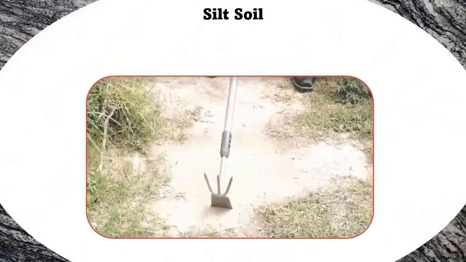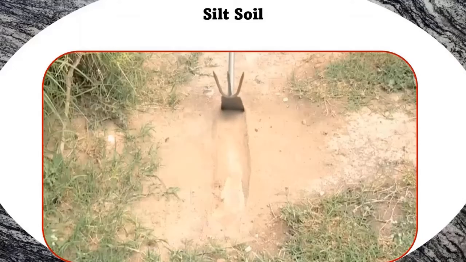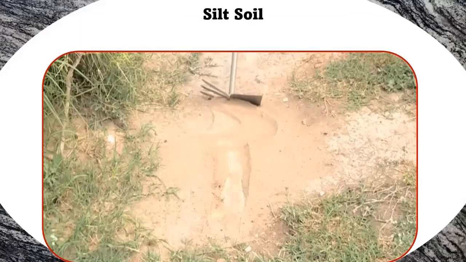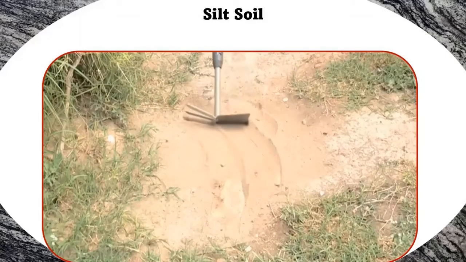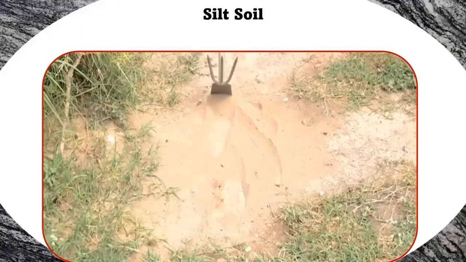Now, silt soil. Silt is known to have much larger particles compared to clay, and is made up of rock and other mineral particles, which are smaller than sand and larger than clay. It is the smoothest and finest quality of soil, and holds water better than sand. Silt is easily transported by moving currents and it is mainly found near rivers, lakes, and other water bodies.